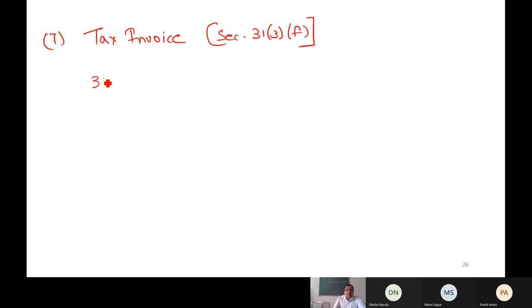And the last point, point number 7, is simply saying tax invoice. Section 31, subsection 3, clause A, B, C, D, E, F. Now, if you remember, 31, 1 and 2 were saying who has to issue the tax invoice?